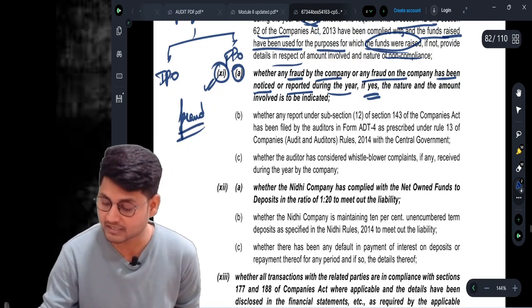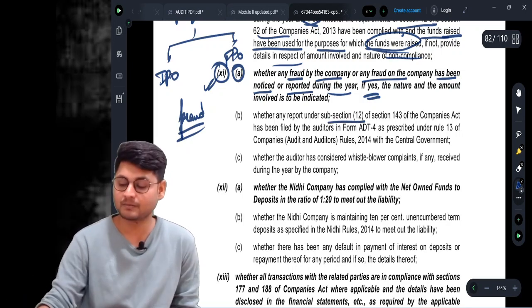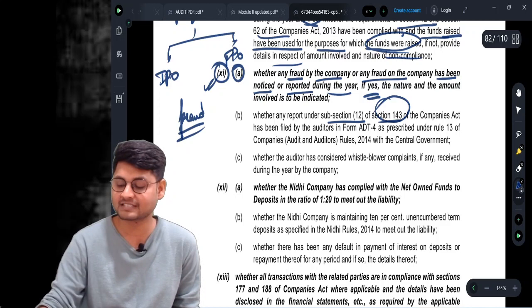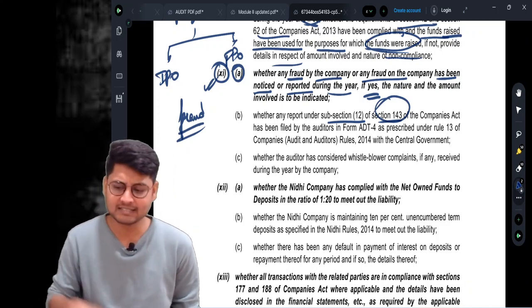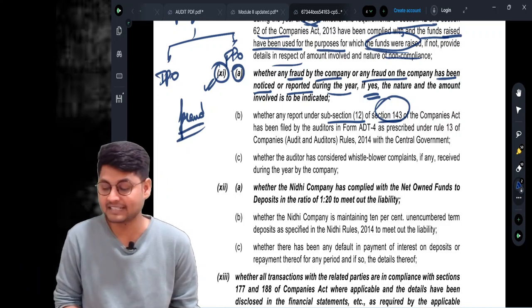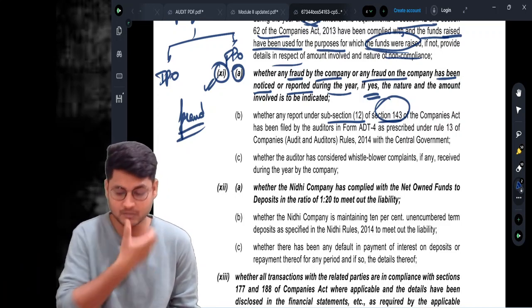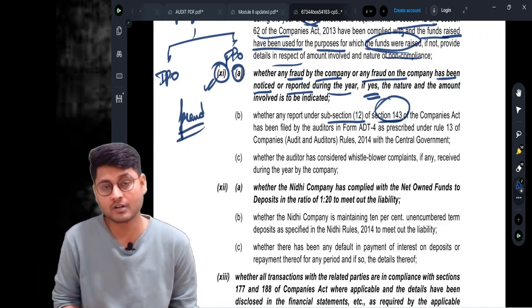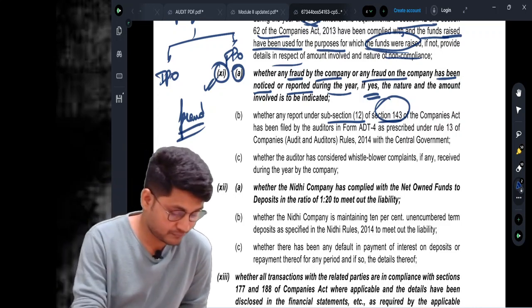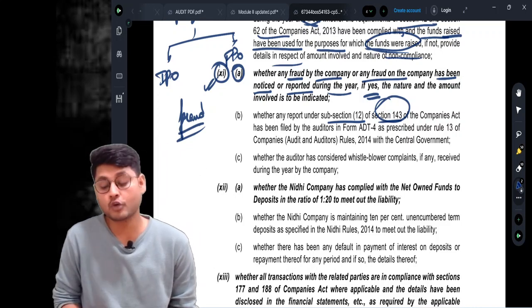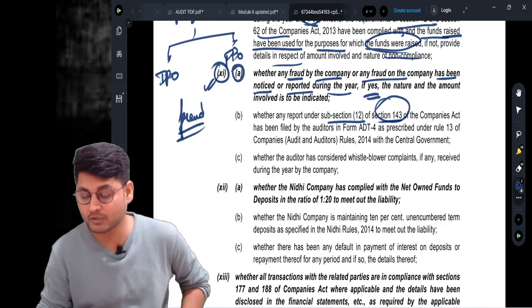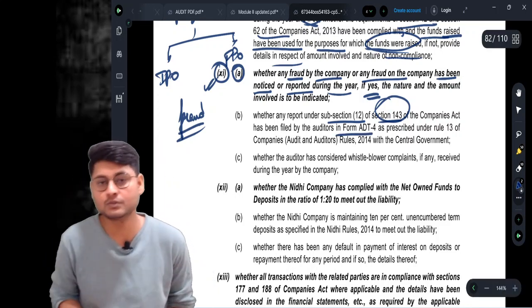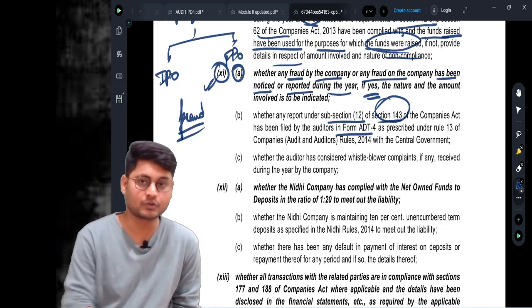whether any report under subsection number 12 of section number 143 of the Companies Act. What is it talking about? It talks about fraud. Just now I have given you the details of 143 subsection number 12 also. However, if the amount involved in the fraud is 1 crore or more, then the auditor has to report that fraud to the central government in form number ADT 4.